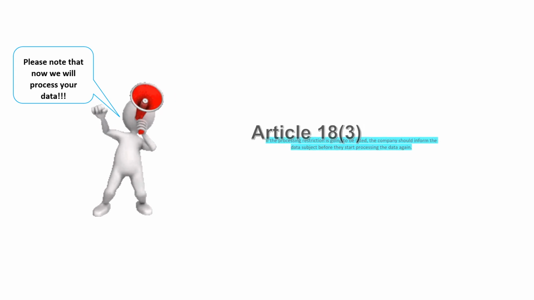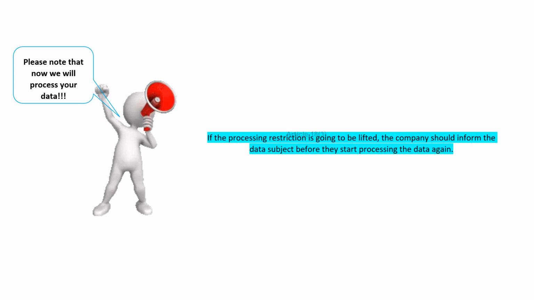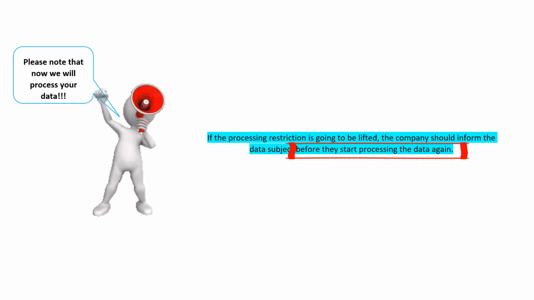Let us now discuss Article 18(3). As per Article 18(3), if the processing restriction is going to be lifted, the controller should inform the data subject before they start processing the data again.